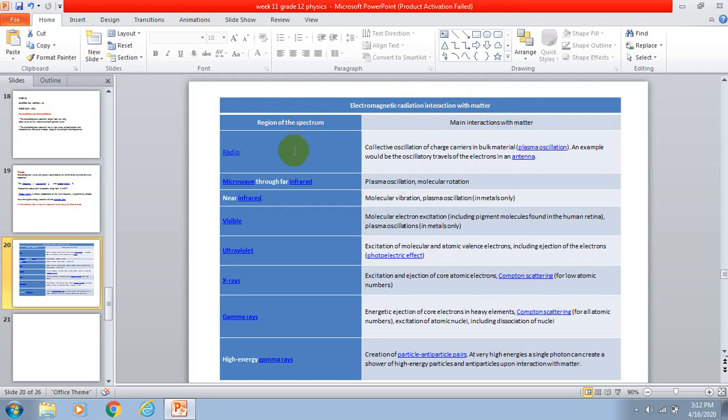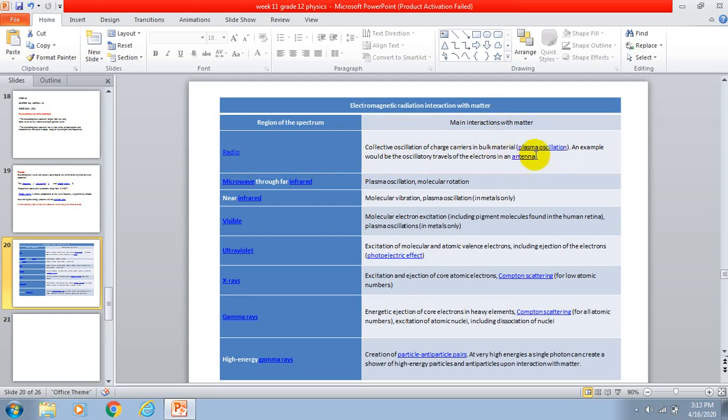These are the regions of the spectrum: radio, microwave, near infrared, visible, ultraviolet, X-rays, gamma rays, high energy gamma rays. And these are the main interactions with matter. For radio, collective oscillations of charge carriers in bulk materials, plasma oscillation. An example would be the oscillatory travel of the electrons in an antenna. Radio waves, like that.